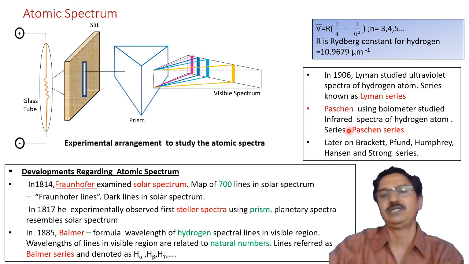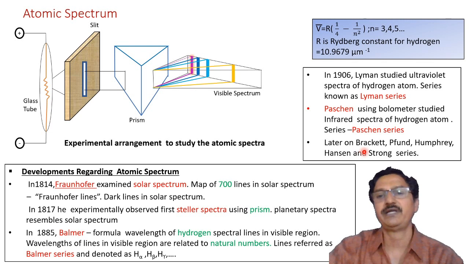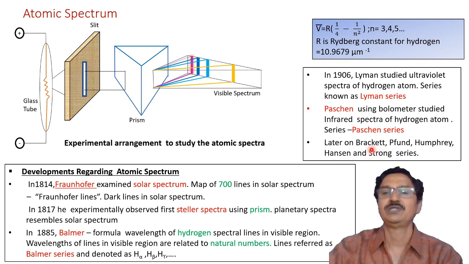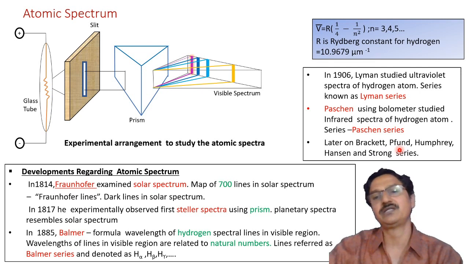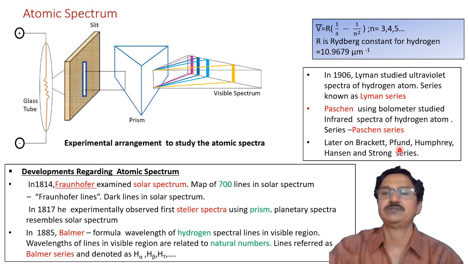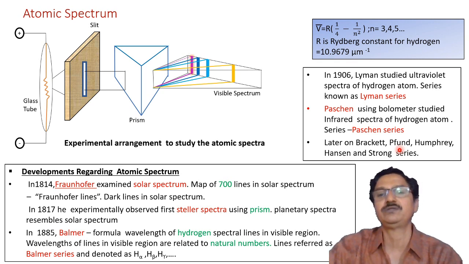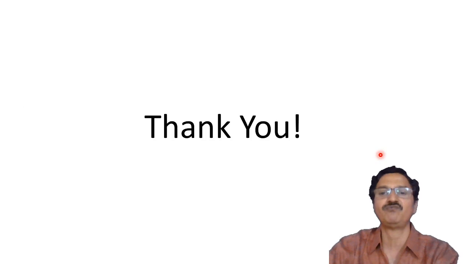Later on, other scientists also worked on the spectra, namely Brackett, Pfund, Humphreys, Hansen, and Strong, and the different series are named according to them. These scientists found the series at other transition levels, meaning from higher levels down to n equal to 1, 2, 3, 4. When the transition takes place from a higher level to the first orbit, second orbit, third orbit, or fourth orbit, different series are generated, and in this way the atomic spectrum was observed.